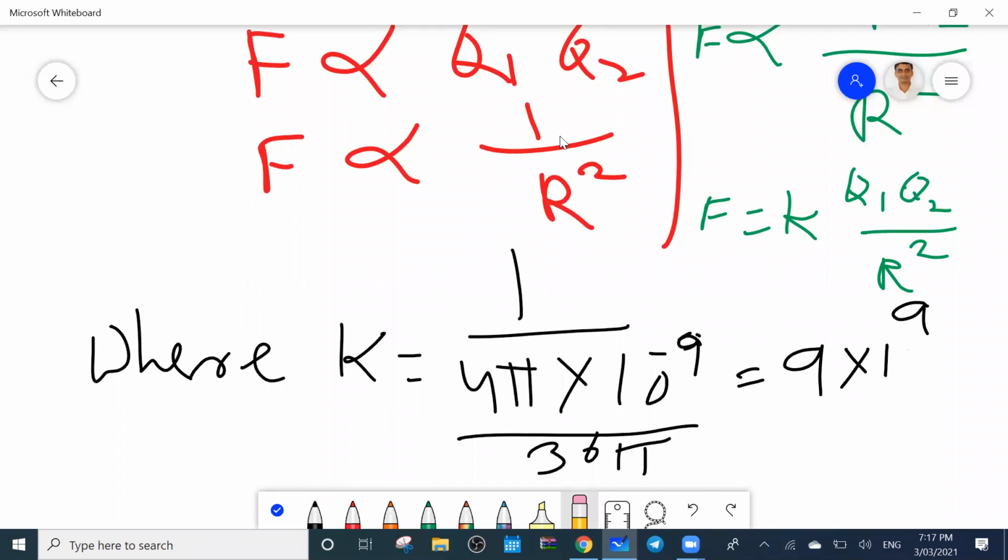What is the unit? 9 into 10 to the power 9 Newton meter square per Coulomb square. Yes or no?